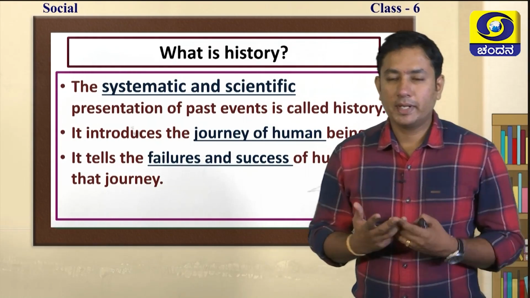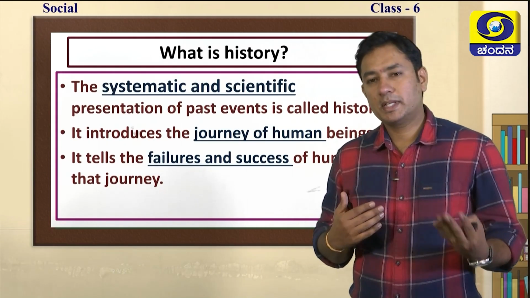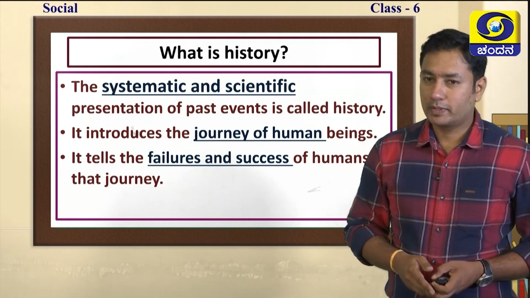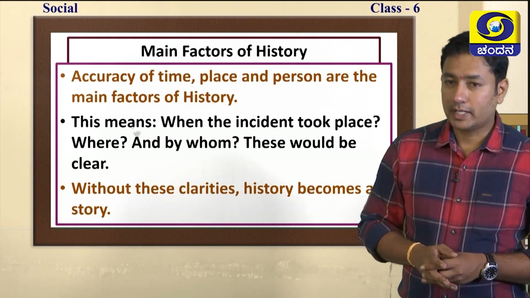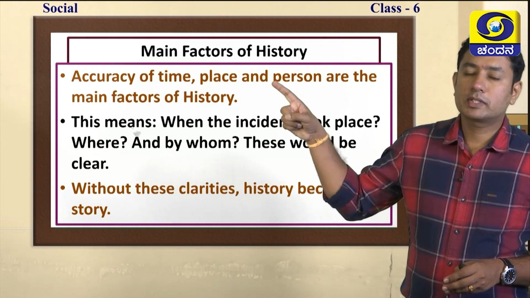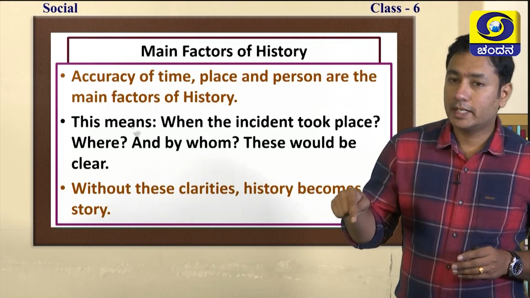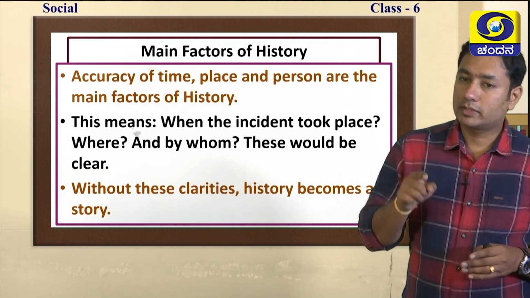So, as a human being, in many places we have succeeded, in many other places we have failed. So all that we are going to learn in history. Do you understand? Now, the main factors which come under history that we will have to learn. See, accuracy of time. The meaning of accuracy of time is that in this particular year, this event has taken place. That kind of thing will be there.